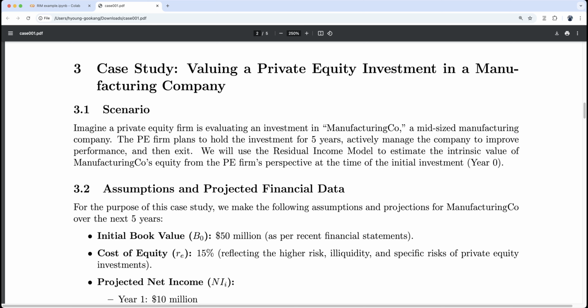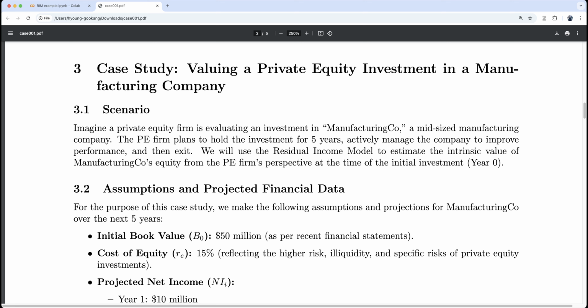So we know this. This is a big advantage of the residual income model. We already know a large part of the value, which is the book value. Now we only need to discount the residual part, the residual income.